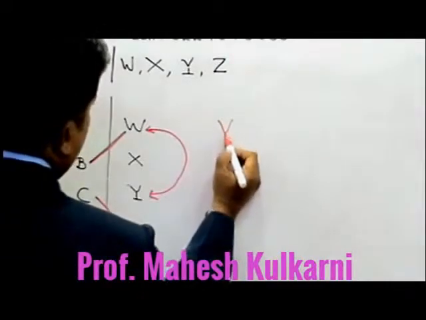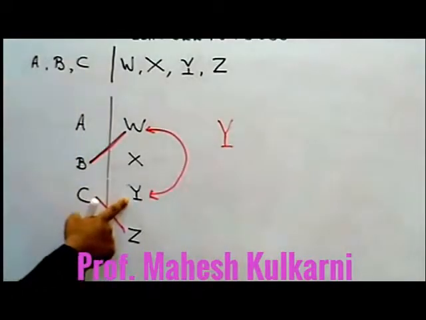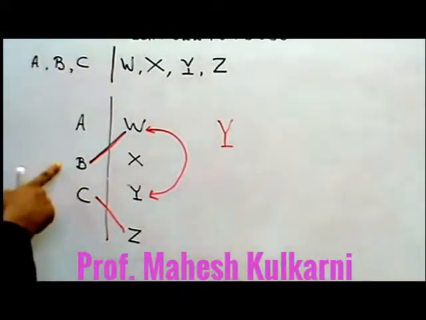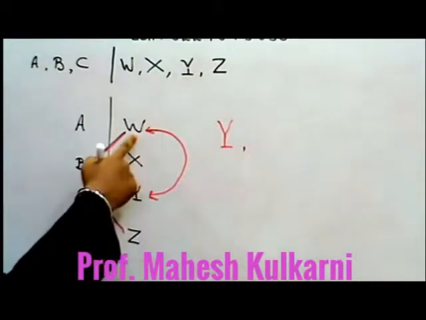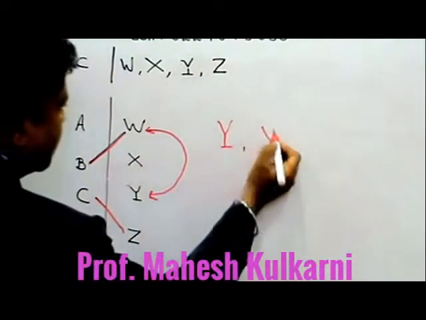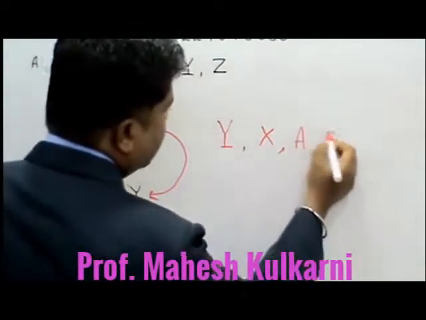I am selecting Y. So Y is selected, B is rejected. Now I am not able to take W. So can I take X? Answer is yes. Then A and C, because I am not taking Z. So A and C.